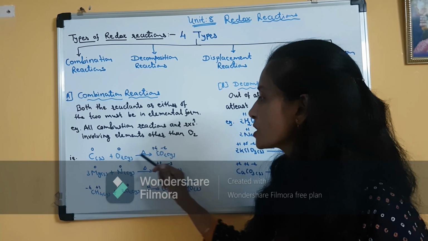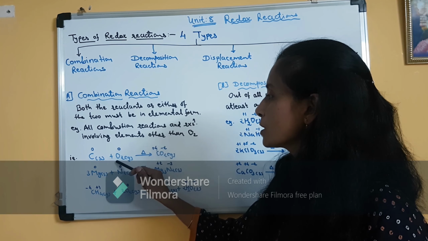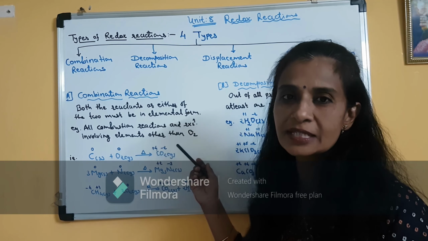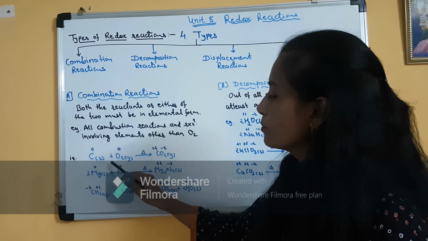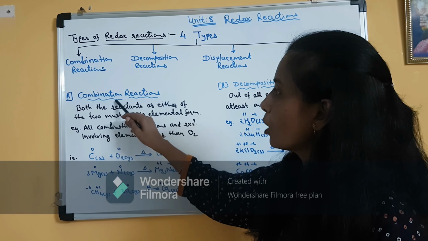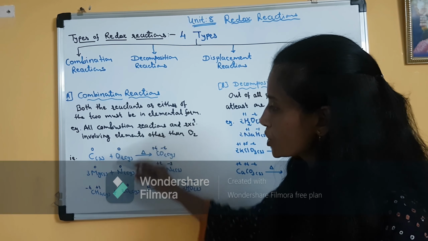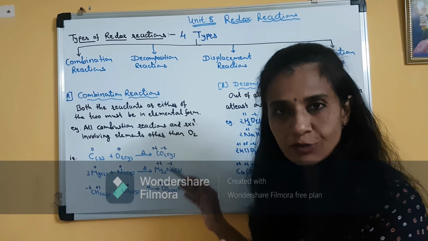Clear? The one which is undergoing oxidation is a reducing agent, and the one which is undergoing reduction is an oxidizing agent. Clear? Okay. So here both the reactants are in elemental form. Clear? So in a combination reaction, we have to focus on the reactants, no matter what type of product is formed.